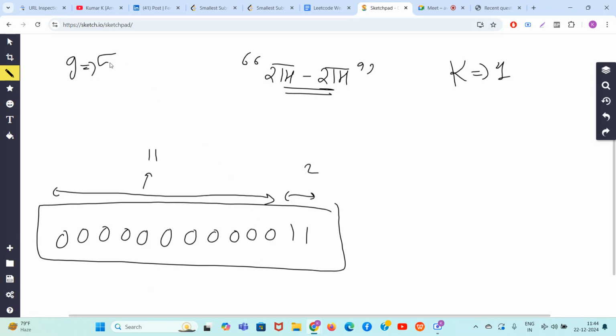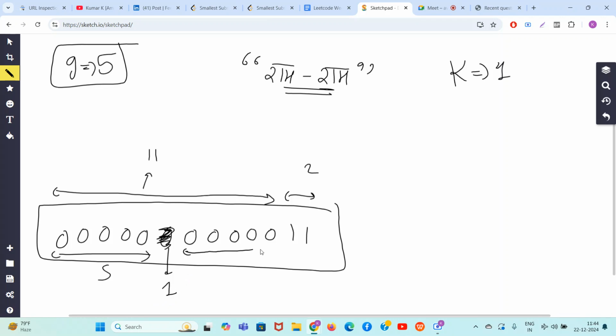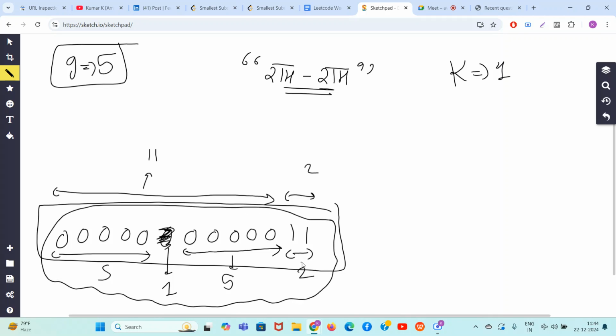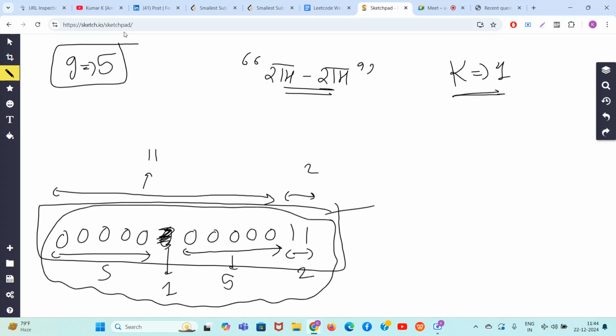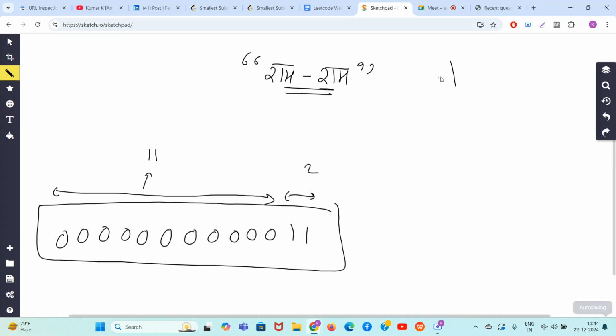Now we will use g equal to 5. 1 2 3 4 5, I change this to 1. So this block is of size 5, this block is of size 1, again this block is of size 5, and this block is of size 2. So in one operation only, this problem has been solved. K equal to 1 has been solved. In one change, all the block sizes have become less than or equal to 5, and the maximum block size is 5. So 5 is the answer. Why did this happen? You guys know why this happened, right? K equal to 1.